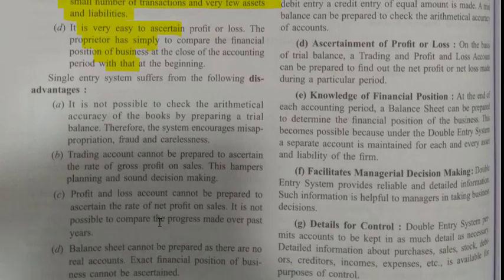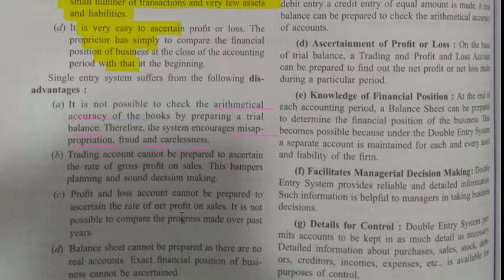Now it has some disadvantages. First disadvantage is it is not possible to check the arithmetic accuracy. Arithmetic accuracy means whether all the records you have done are correct or not, you cannot check. Arithmetic accuracy of the books by preparing a trial balance is not possible. Therefore the system encourages misappropriation, fraud and carelessness. So by using this there could be chance of fraud.